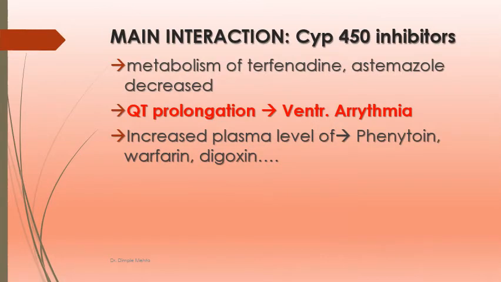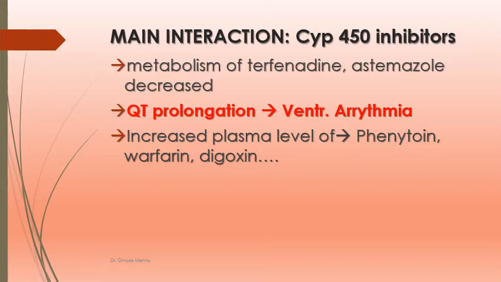Main interaction is that they are cytochrome P450 inhibitors. So the metabolism of many drugs which are metabolized by the cytochrome P450 family of isoenzymes, like terfenadine and astemizole, gets decreased. So there will be cardiotoxicity, especially QT prolongation is seen with these drugs, and the patient may develop ventricular arrhythmia.